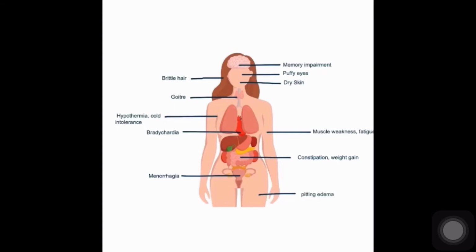In a child, hypothyroidism affects the CNS way more when compared to the adult form, because during the first 5 years of the child's life, there is development of the brain yet to happen. So thyroid hormone helps in the development of the brain, and when there is deficiency of that particular hormone, it causes mental deficiency for life. But in the adulthood form, there is just slowing of the intellectual function.